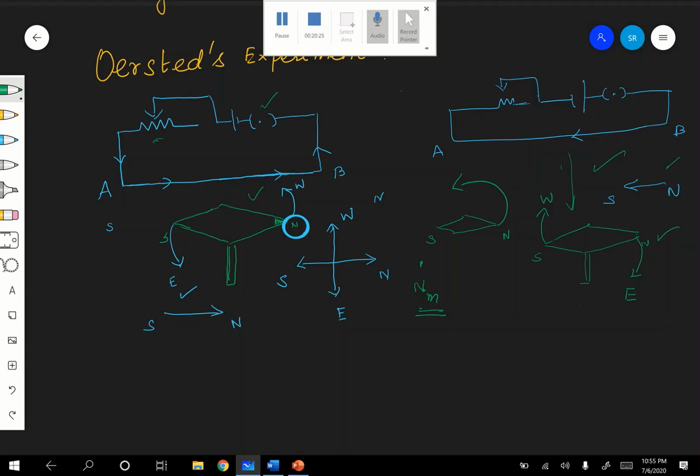See, electric field will be inside the conductor. We are passing the current. What is that? Electric field is there inside the conductor, and magnetic field will be there around the current carrying conductor. Okay, therefore how to keep it in memory, in which direction the deflection happens? See here, it is a very important one, what is called SNOW.